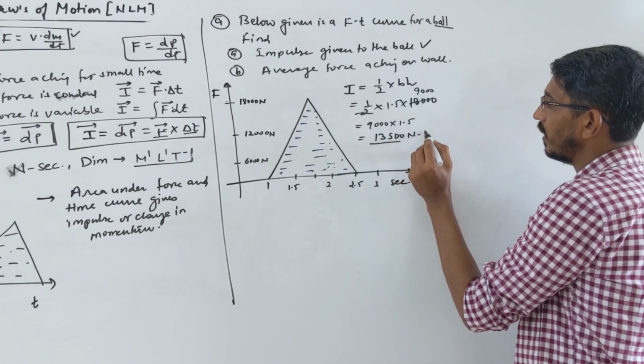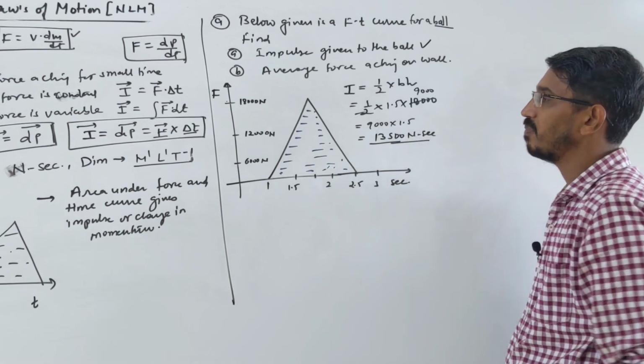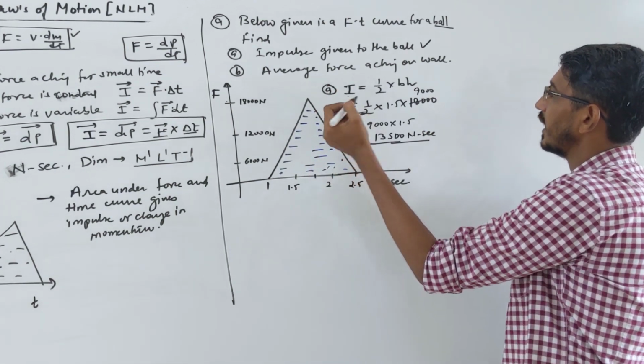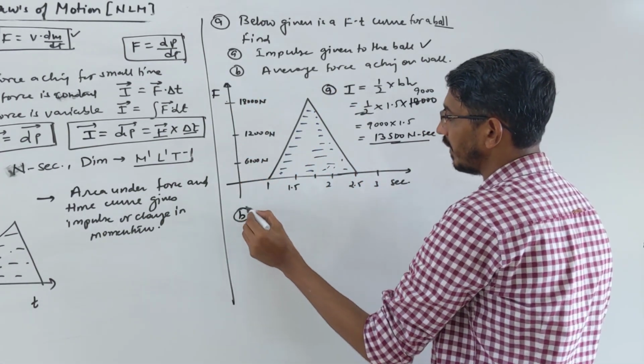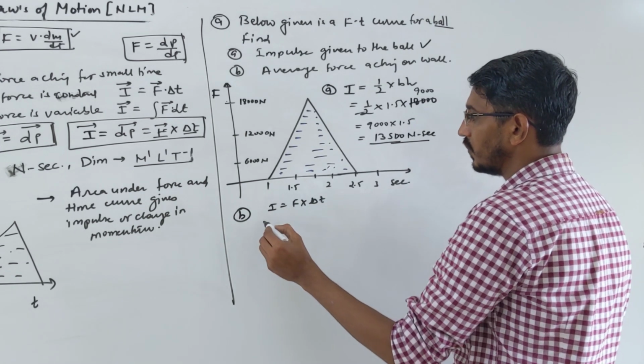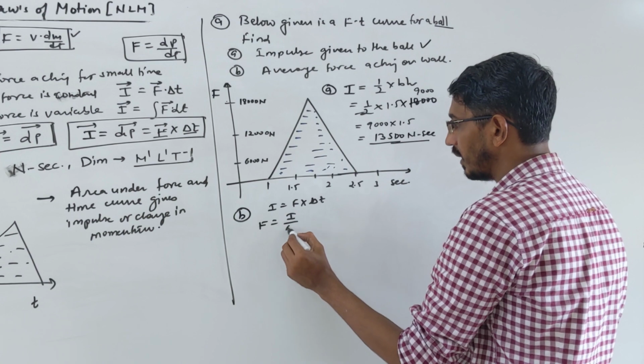That's the Newton-second, that's the impulse acting on this ball. First question, okay? Yes, A. Then the second question asks what is the average force acting. So impulse is what? F into del t, right? Yes. So force will be impulse by time.